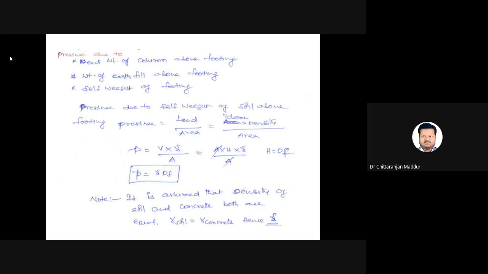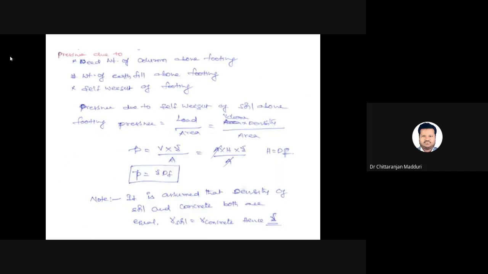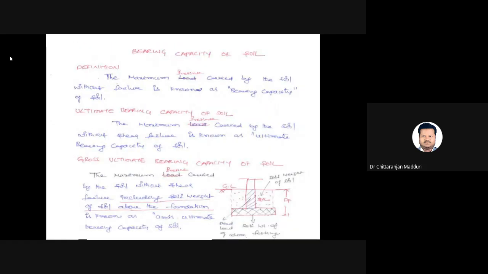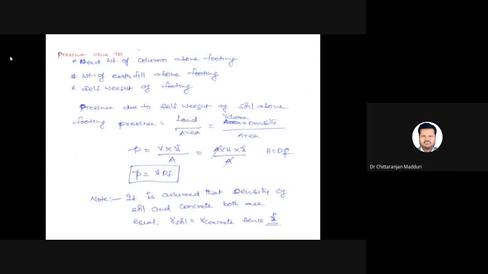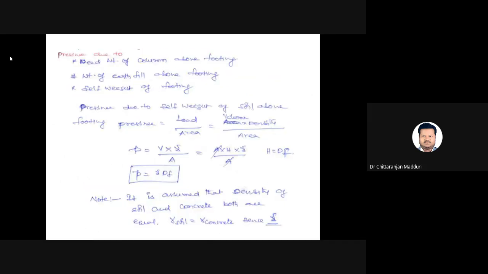Due to self pressure on the soil, the following pressures will come: dead weight of the column above the footing, weight of the earth fill above the footing, and self weight of the footing. If you see the figure, the load from the superstructure will come onto the soil. That is known as the dead weight of the column above the footing. Next, the weight of the soil above the foundation also comes onto the soil. Next one is the self weight of the footing, which also comes onto the soil.